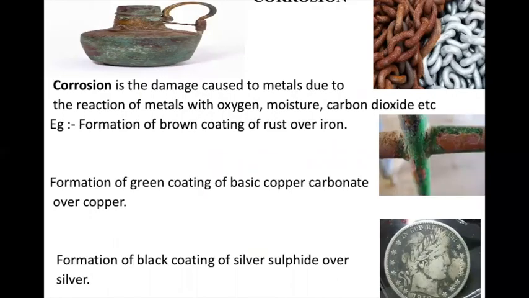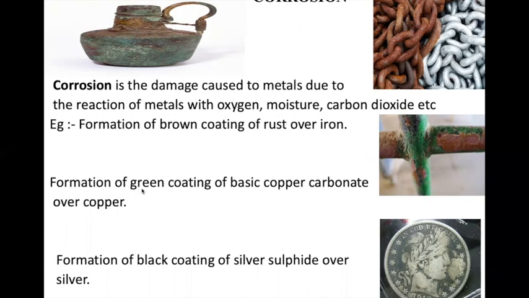The next topic is corrosion. It is damage caused to metals due to the reaction of metals with oxygen, moisture, carbon dioxide, etc. For example, the brown coating of rust over iron. You can see this iron was like this, but because of moisture, it has become rusted.